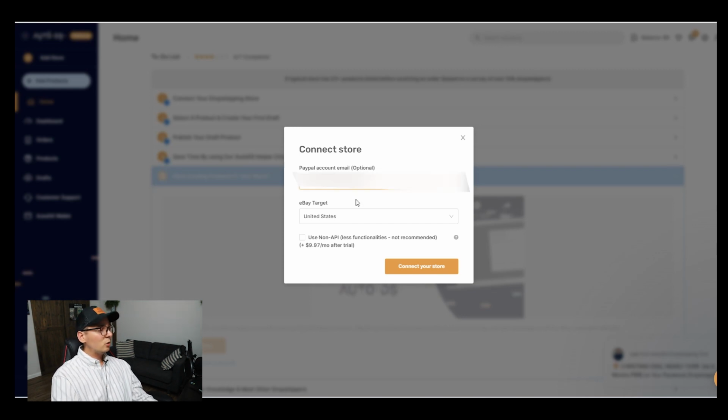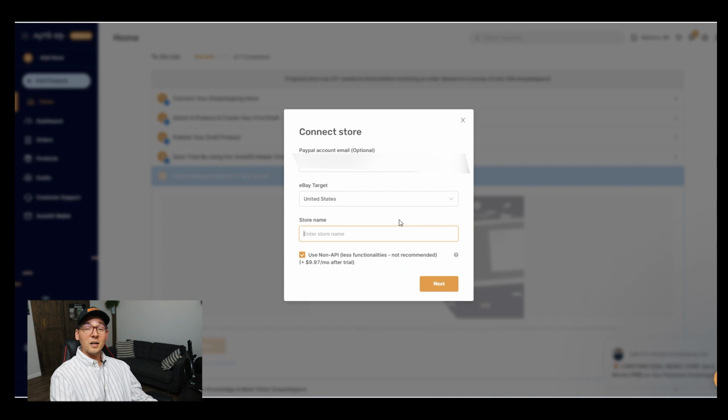And the next thing you have to do, you have to click on the country that your eBay account is hosted at. So mine is in United States. And lastly, I'm gonna click on non-API connection, which costs extra, but trust me, that's the connection you want. Ignore the message that says less functionality, not recommended. And since I click on the non-API connection, I have to put my eBay store name. So I'm gonna put it right now.